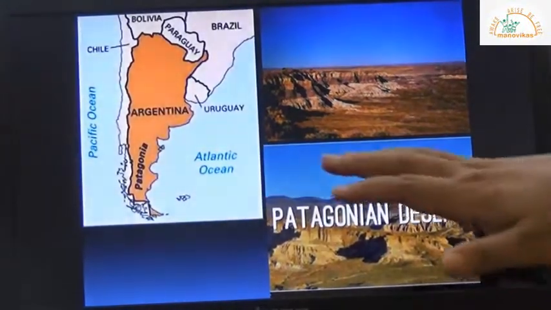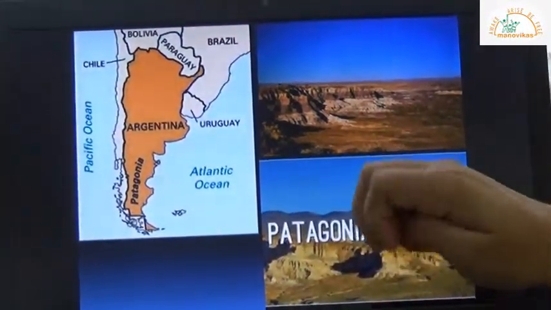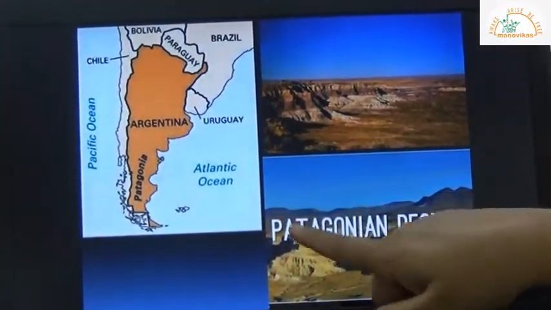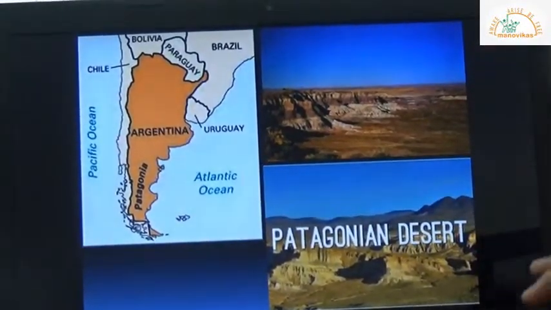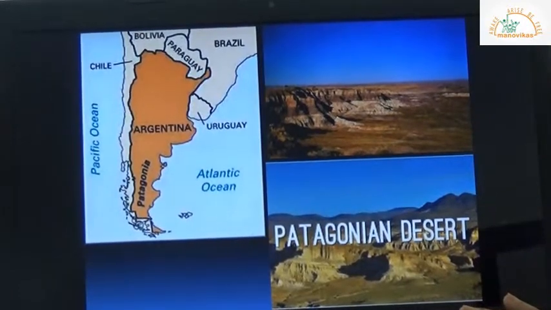So then we have the Patagonian plateau. The Patagonian plateau is a Piedmont plateau. So this is the place where it is located. This is the picture, and the Patagonian desert is a part of Patagonian plateau.